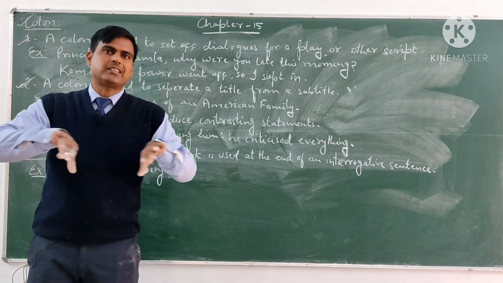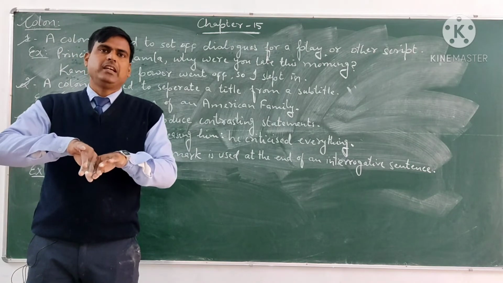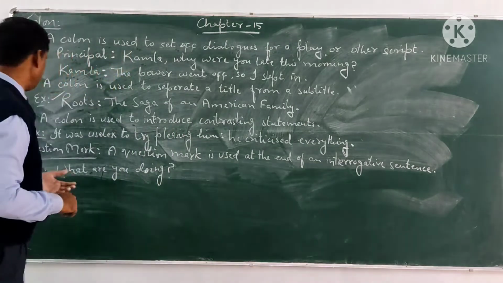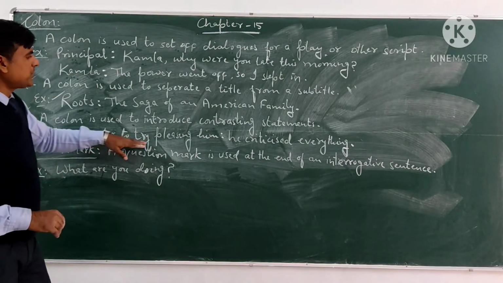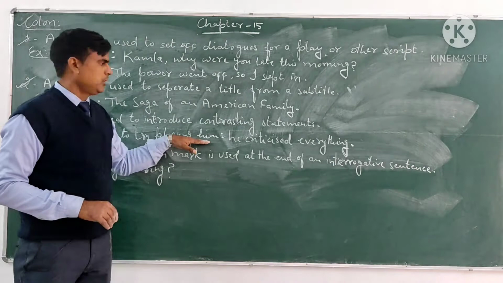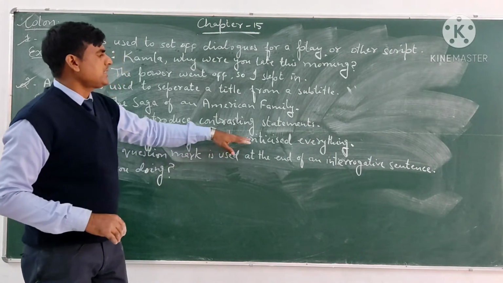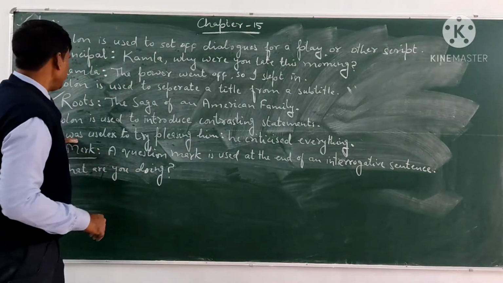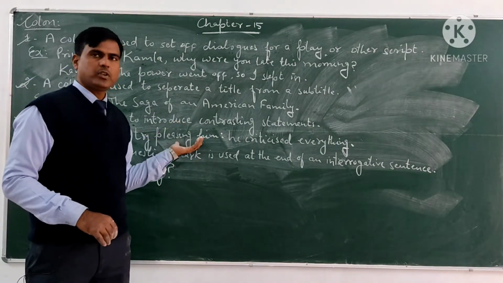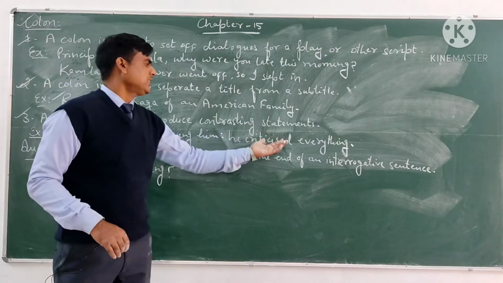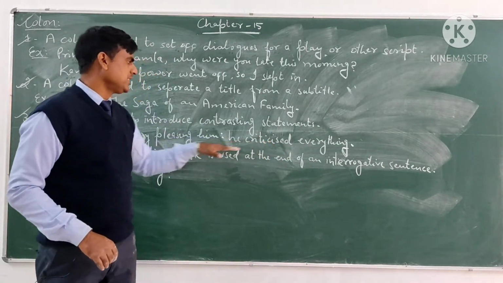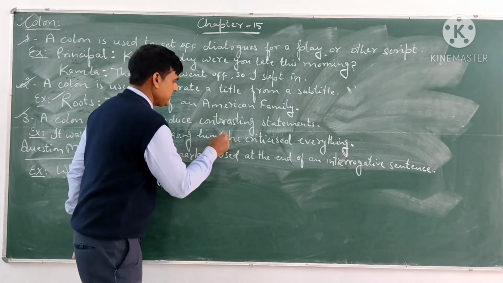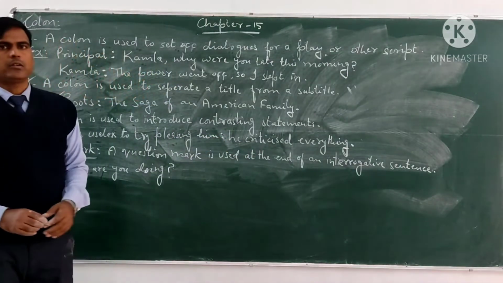If statements are in contrast with each other, at that time we use the colon. For example, it was useless to try pleasing him, colon, why, he criticized everything. So here is another type of sentence and it is another type of sentence. So the sentences are in contrasting form. That's why we will separate these sentences with the help of a colon.